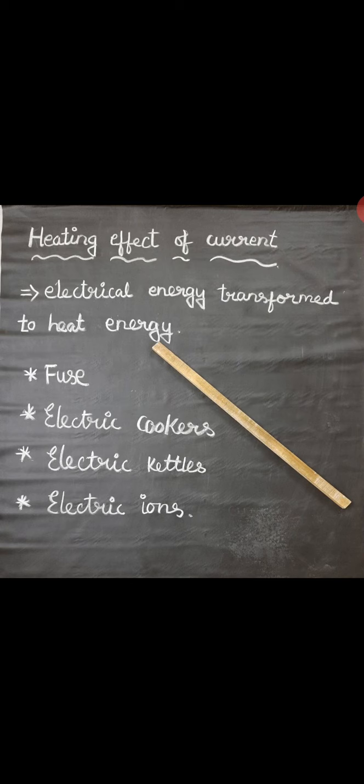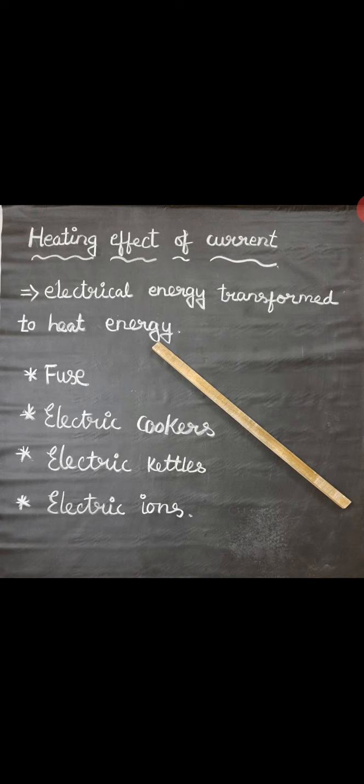The heating effect of current can be seen in many devices, like a fuse, electric cookers, electric kettles, electric irons. What is a fuse? A fuse is a strip of alloy wire made up of lead and tin, so that it has a very low melting point.